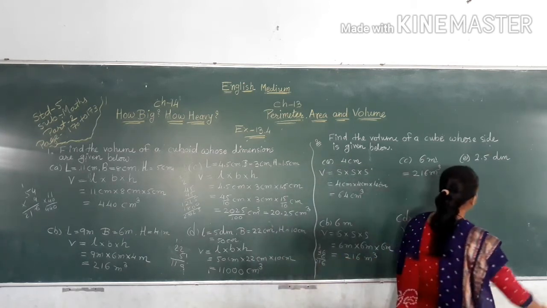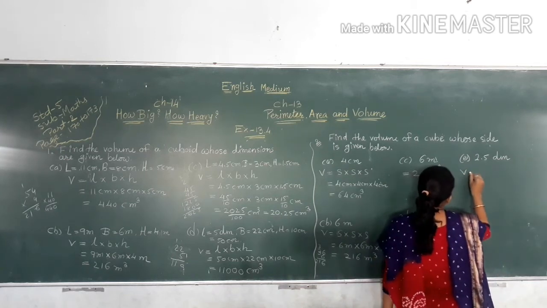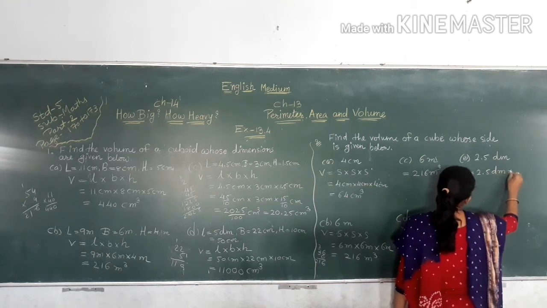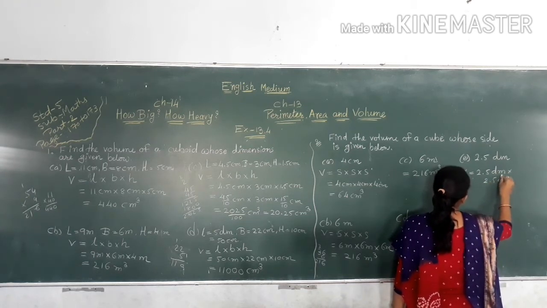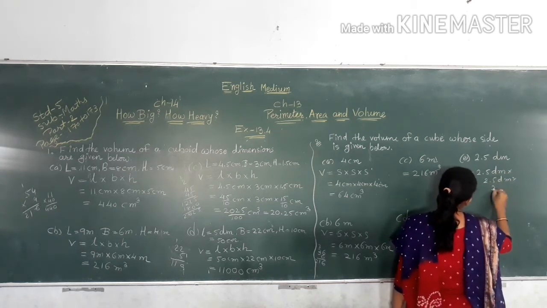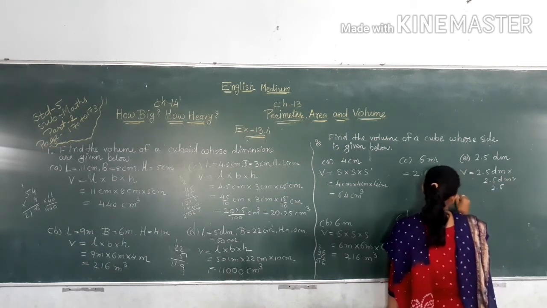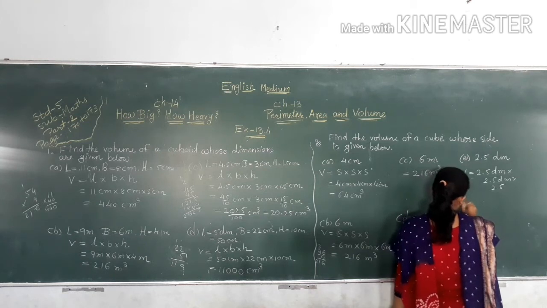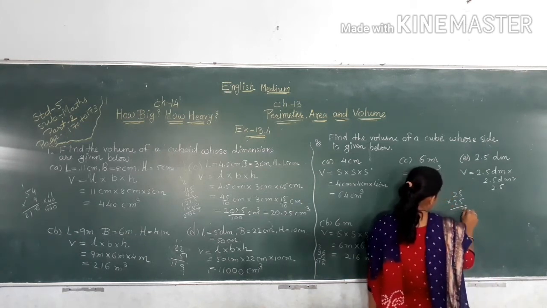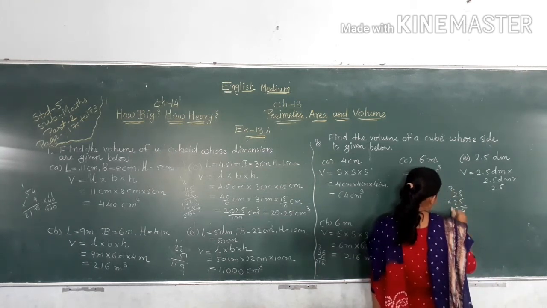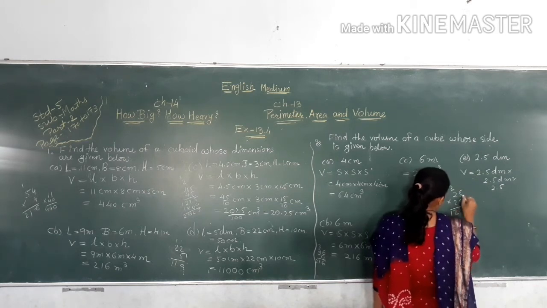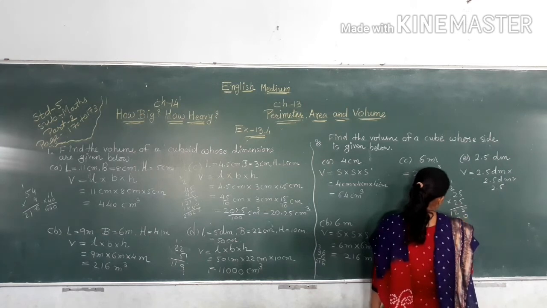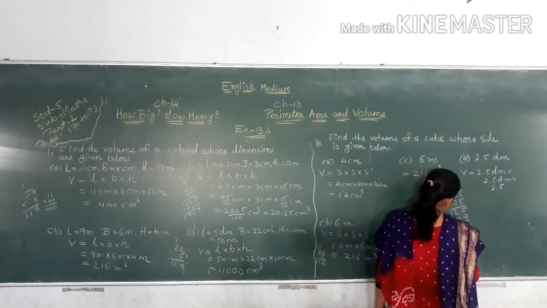Next here, 2.5 dm. So volume is equal to 2.5 dm multiply 2.5 dm multiply 2.5 dm. 25 multiply 25. 5 5s are 25, carry 2. 5 2s are 10 plus 2, 12, 0. 2 5s are 10, carry 1. 2 2s are 4 plus 1, 5. 625.